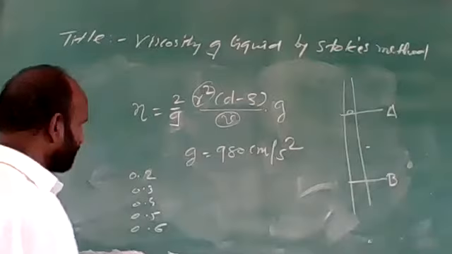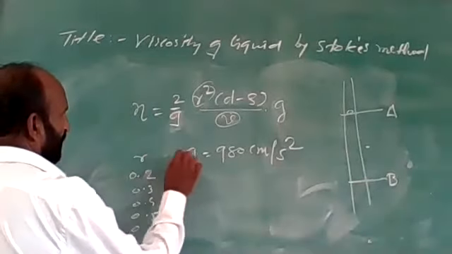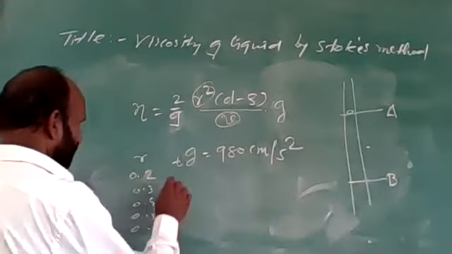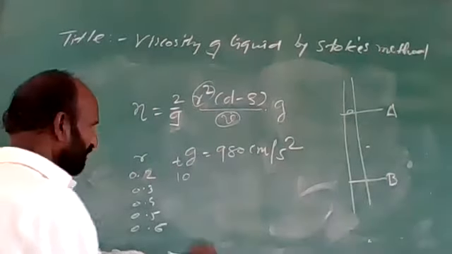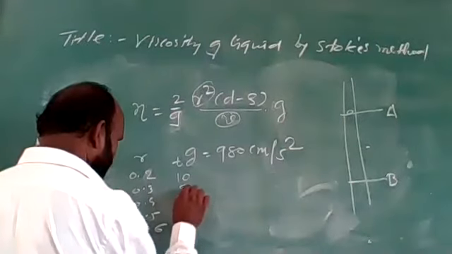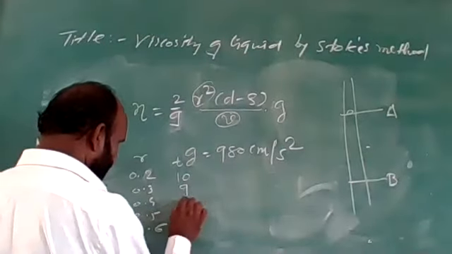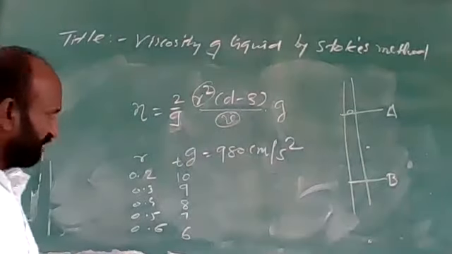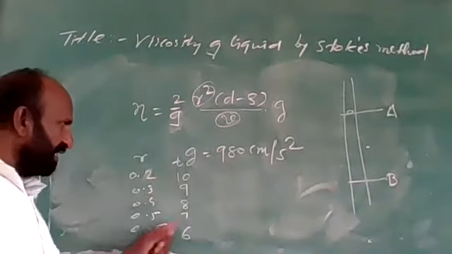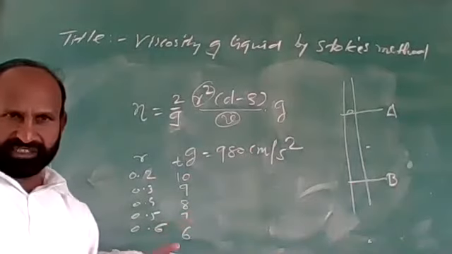If we calculate the time required, say 10 seconds for one, then for 0.3 it will be less, about 9. For 0.4 it will be again less, and for the next ones less again. Means as the radius increases, the time required decreases.